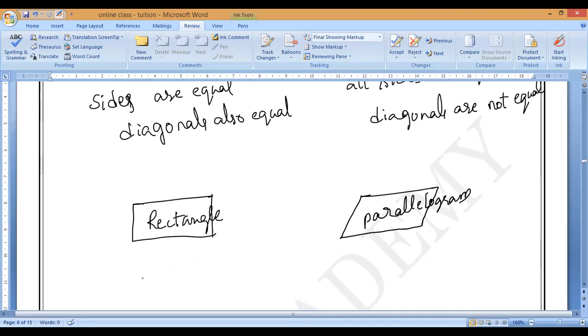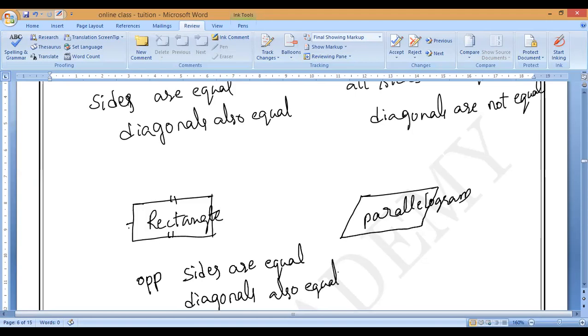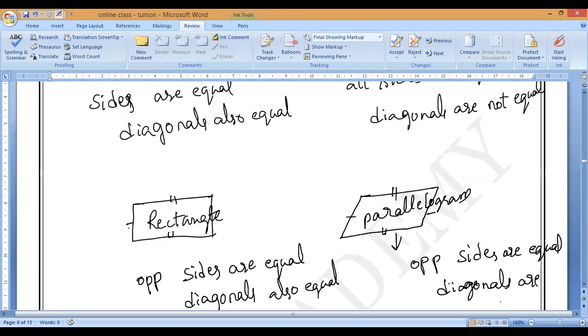In a rectangle, opposite sides are equal and diagonals are also equal. Parallelogram: opposite sides are equal and diagonals are unequal, not equal.